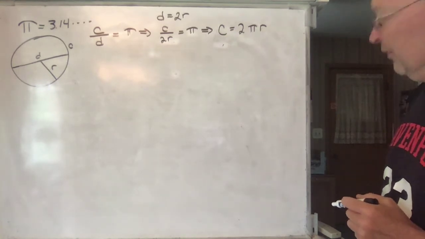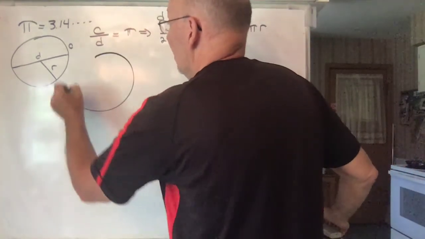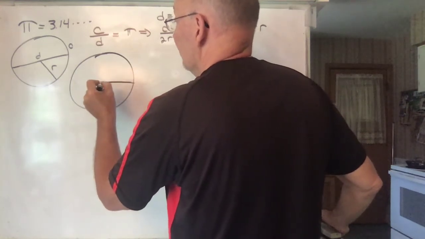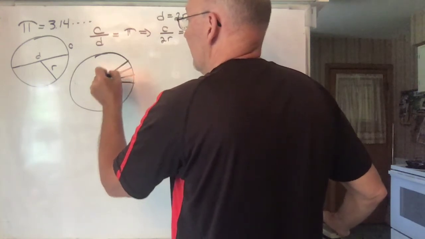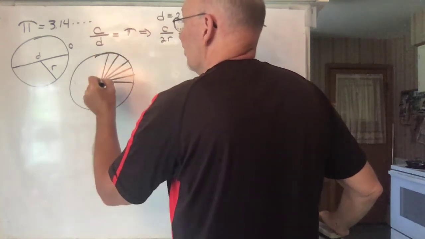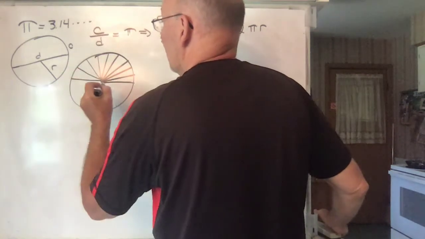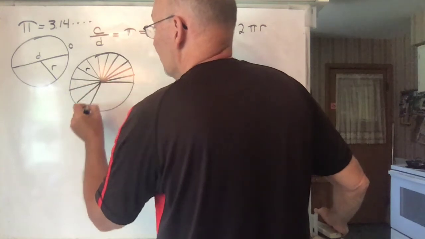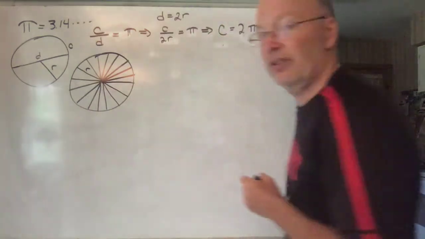So that's the circumference. Now, what happens if you want the area of a circle? Well, I saw a really clever proof of this. There are lots of more rigorous proofs. This one takes a little bit of imagination, but it does a nice job. You take a circle of radius r and you just cut it up into a whole bunch of very small wedges.